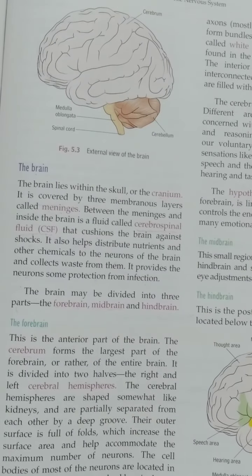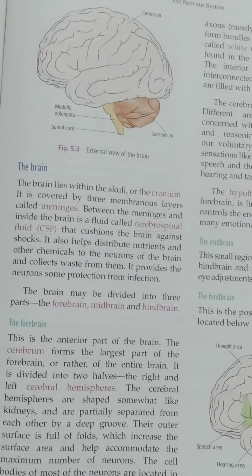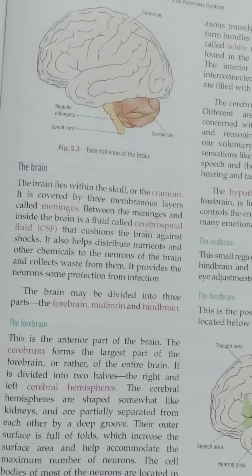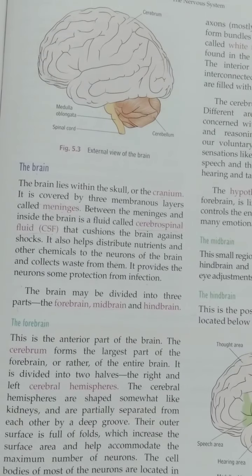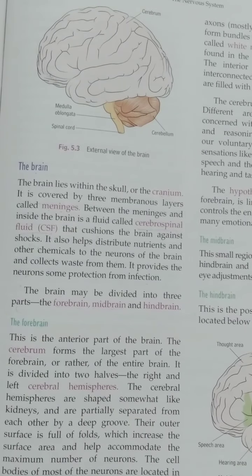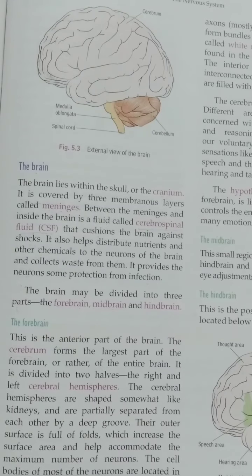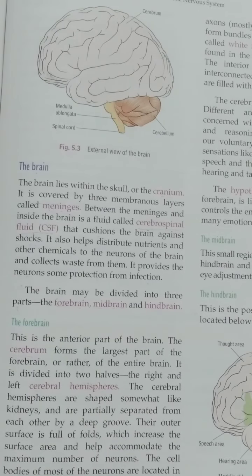But gray matter is the collection of cell bodies only. Means the cell bodies of nerve cells are present in this part. Whatever nerve cells are present in our brain, their cell bodies are present in the cortex region of the cerebrum, and that's why it is grayish in appearance, or we call it gray matter.